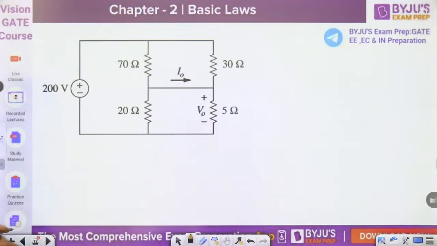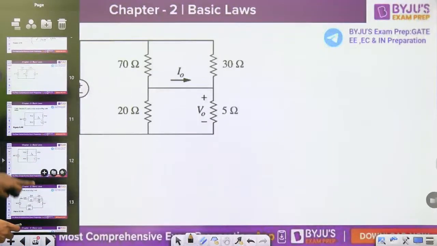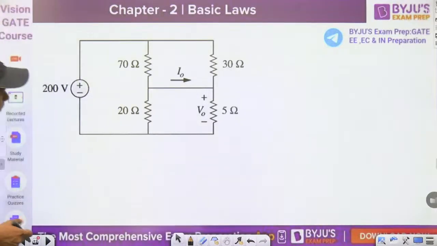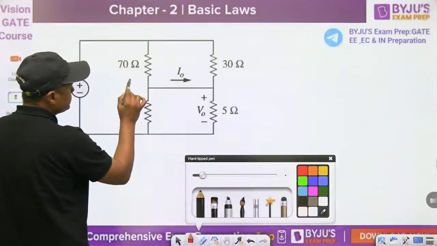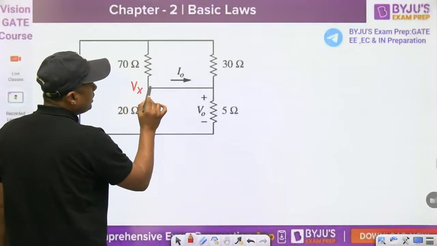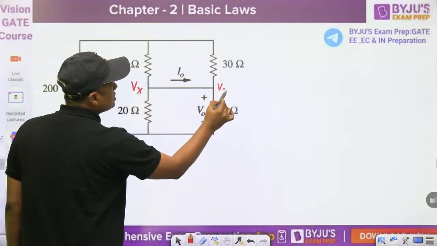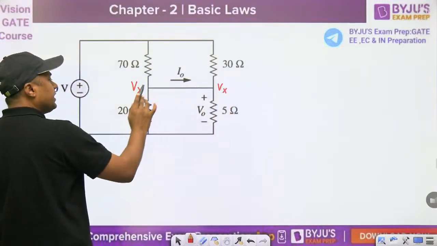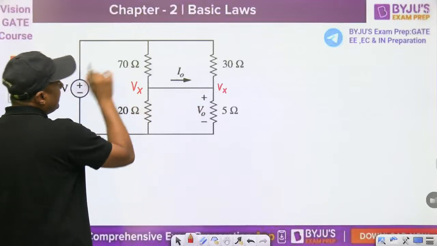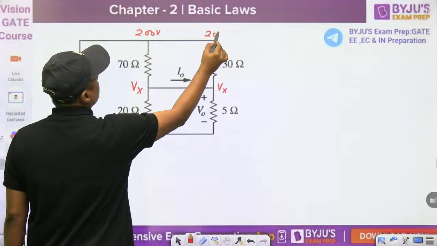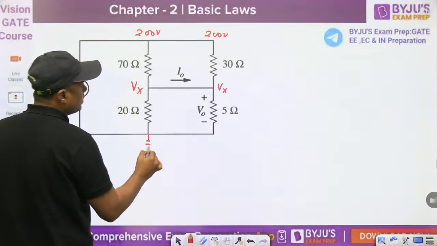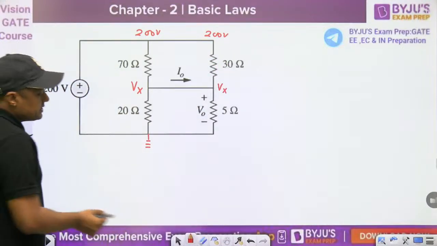Then watch this. How to find V0? First of all, you can take Vx here. This voltage is Vx, and this is a short circuit, that's why this is also Vx. There is no resistor, so current can flow from this point to this point. And what is this voltage? 200 volt, because it is a short circuit. And this is ground. Now we can apply the KCL to find Vx.